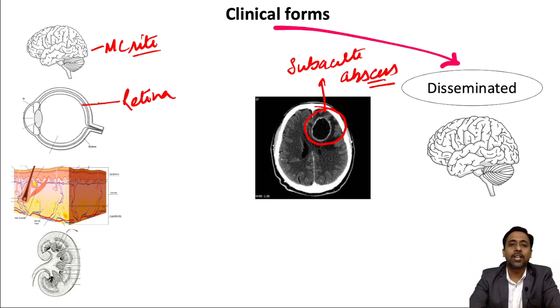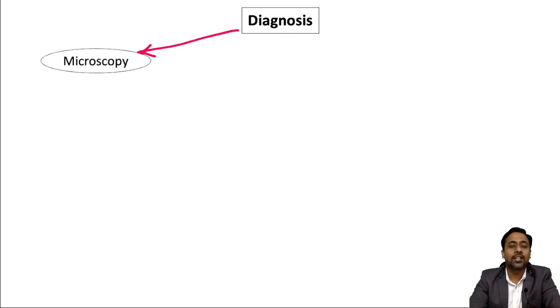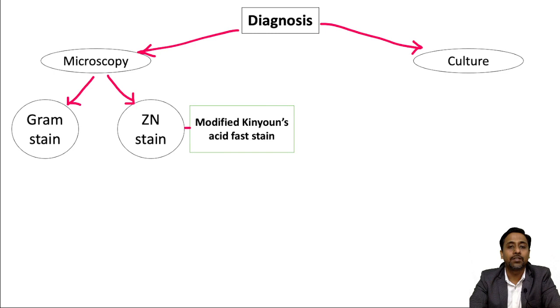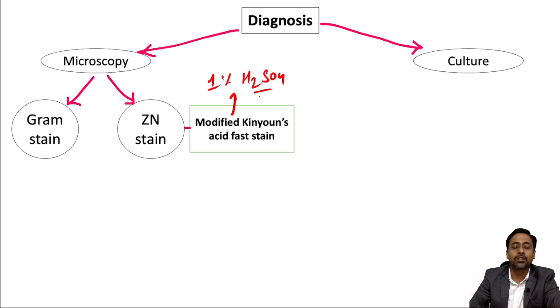Now coming to the lab diagnosis. Diagnosis can be made either by microscopic examination or by culture of the specimen. Microscopically we can visualize the organism via Gram stain or via Zn stain, as it is weakly acid fast. So what is the method which we will use for this weakly acid fast bacteria? Modified Kinyoun's acid fast stain. And what is the difference? In this modified Kinyoun acid fast stain, we use 1% H2SO4 instead of the 20% H2SO4 which we use for Mycobacterium tuberculosis.